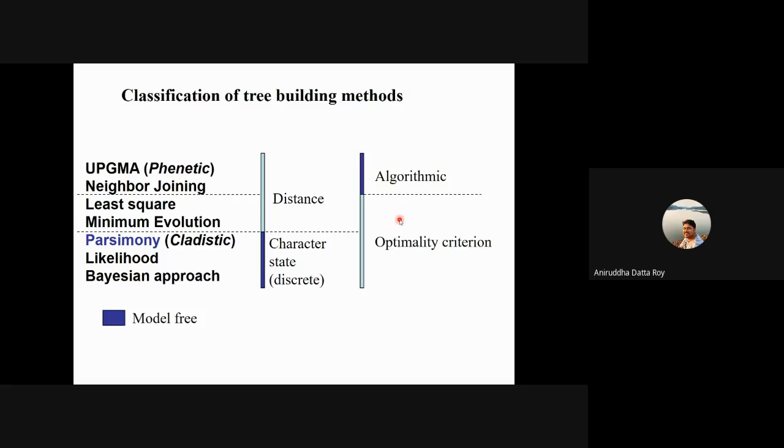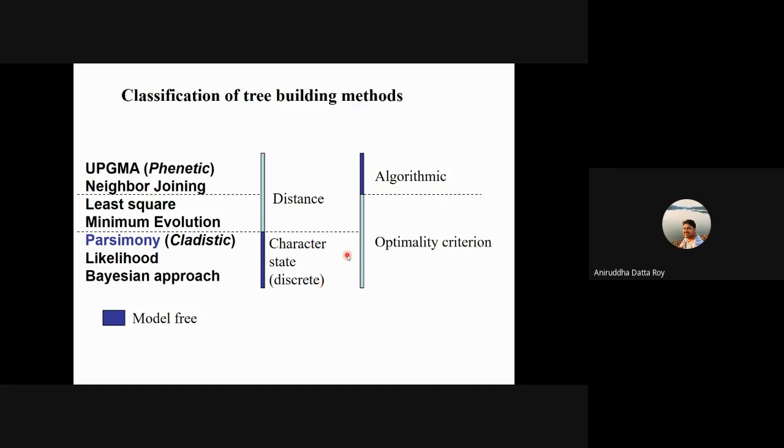The other thing is something I forgot to tell you yesterday. When we started off with parsimony, which is the first tree building method we started with, it uses a character state approach, or a discrete approach.